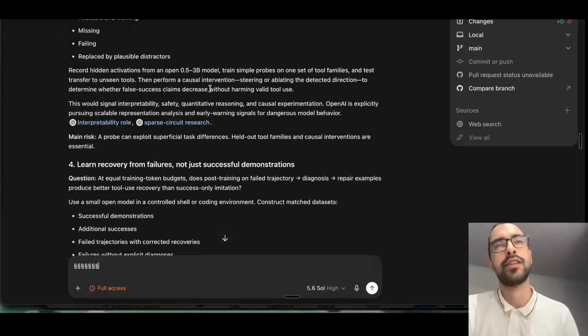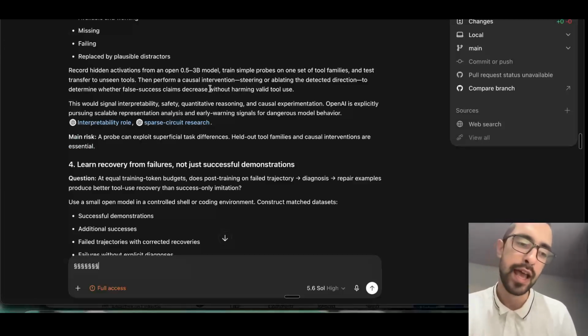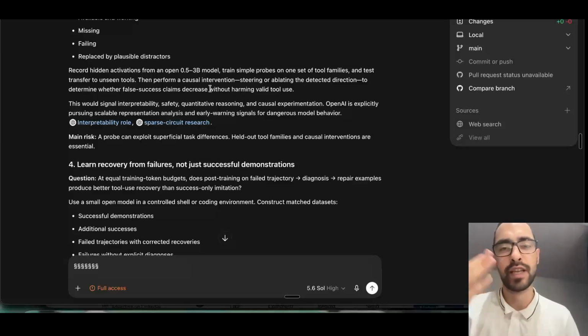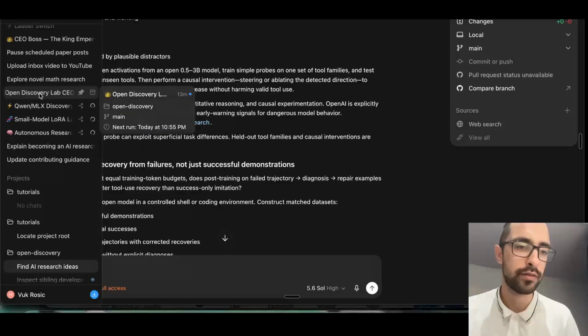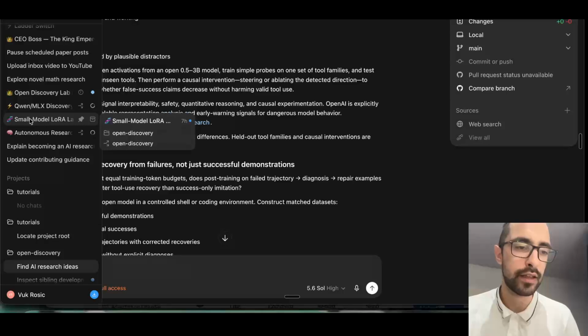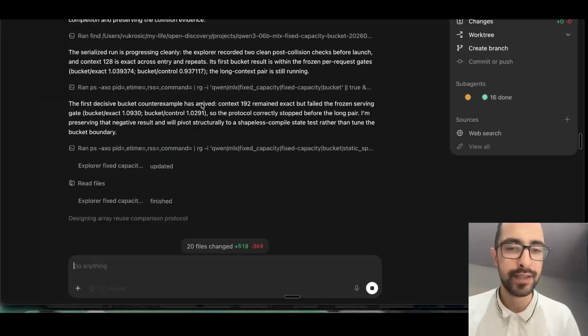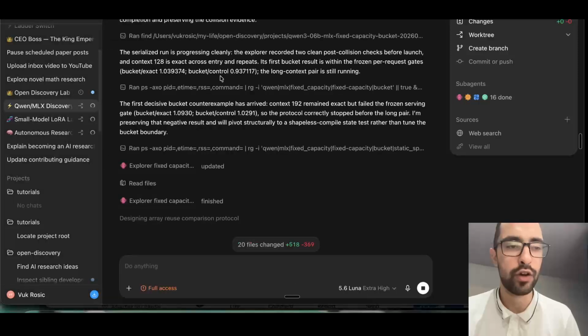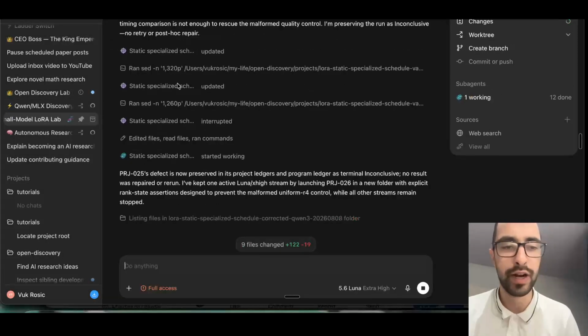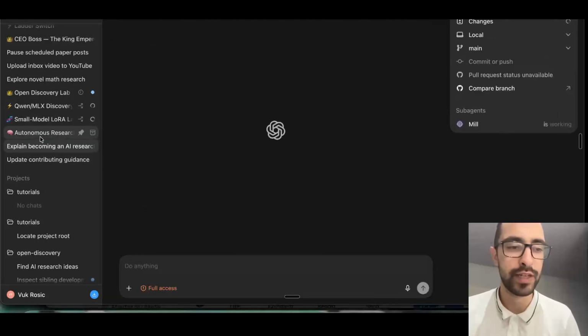You can look at the repository I'm building, Open Discovery, and tell it to do research autonomously, to help you come up with ideas and all this stuff. I told it here, I have this CEO agent, and it has research, like running Qwen model on a MacBook, some LoRA training, and some autonomous research agents here.